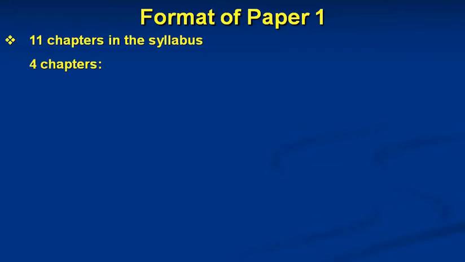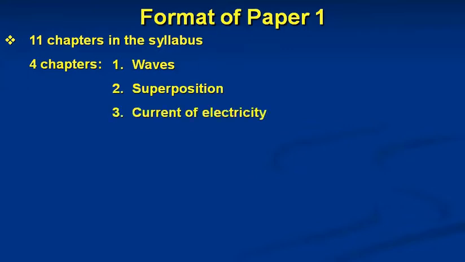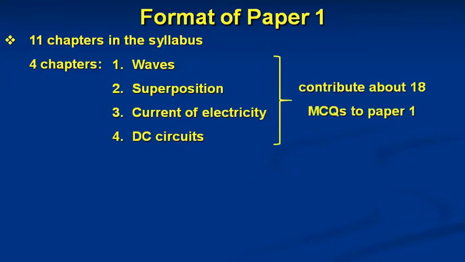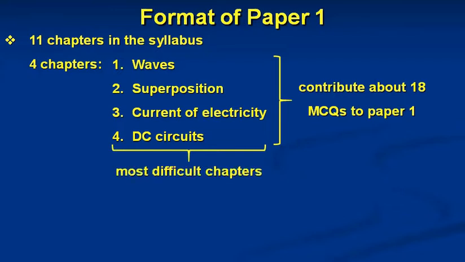Students, altogether, there are 11 chapters in the new AS Physics syllabus, and different chapters contribute different numbers of MCQs to paper 1. However, the overall maximum contribution comes from 4 chapters: waves, superposition, current of electricity, and DC circuits. These 4 chapters together contribute about 18 MCQs to paper 1. But the dilemma is, most of the students rate these 4 chapters as the most difficult chapters in the syllabus.